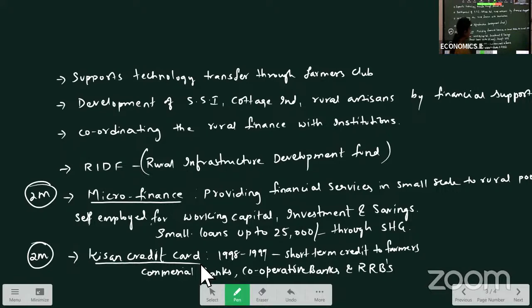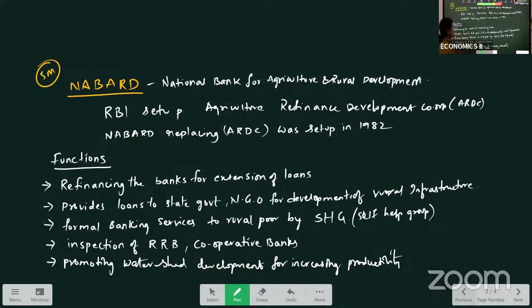So just see the functions of NABARD here. NABARD, National Bank for Agriculture and Rural Development. RBI in the beginning set up the Agriculture Refinance Development Corporation. Later on in 1982, NABARD was set up by replacing the Agriculture Refinance Development Corporation. So what are the functions of NABARD here?